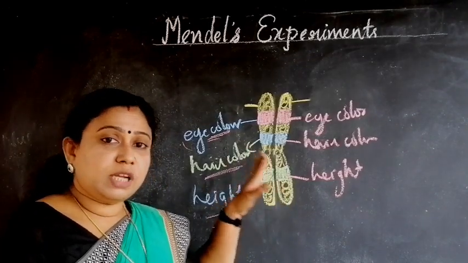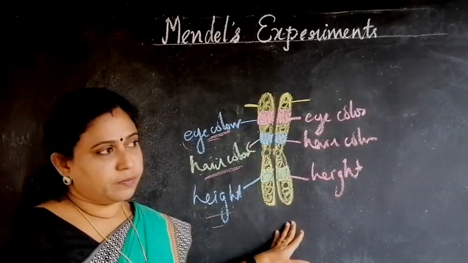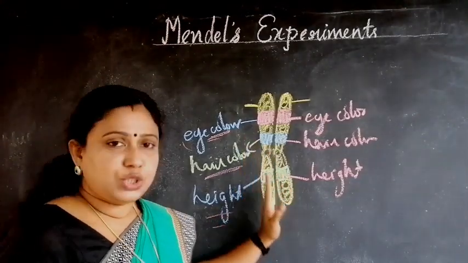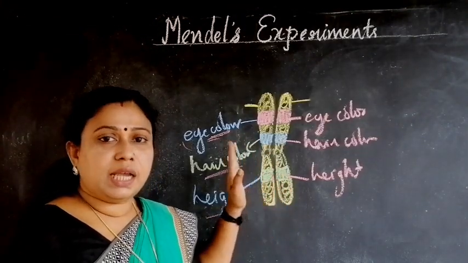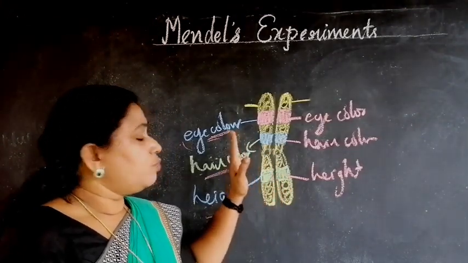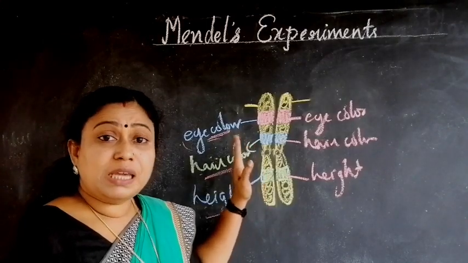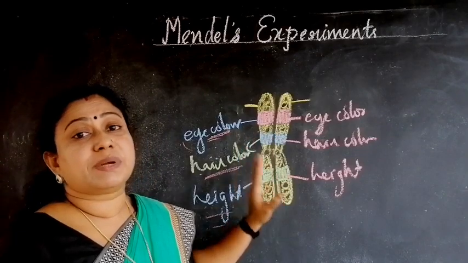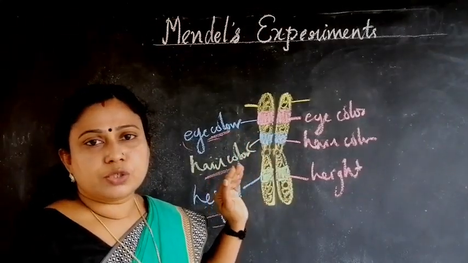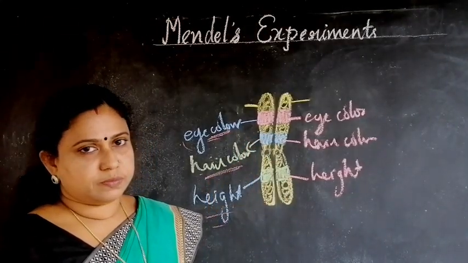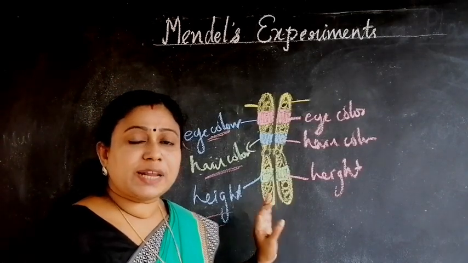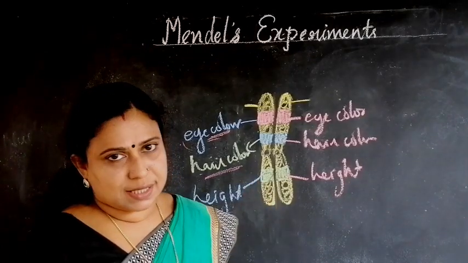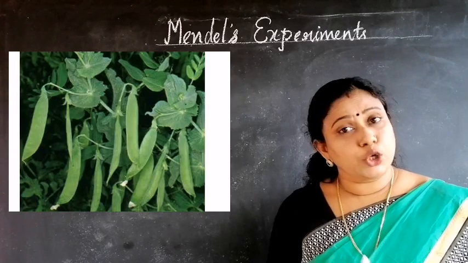So like this, these 23 pairs of chromosomes contain the genes, which contain the DNA molecules that can code the proteins for each character. Thousands of genes are present in the human chromosomes, responsible for expressing each character.